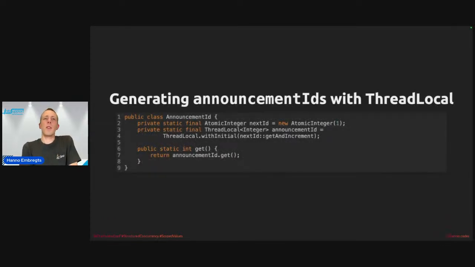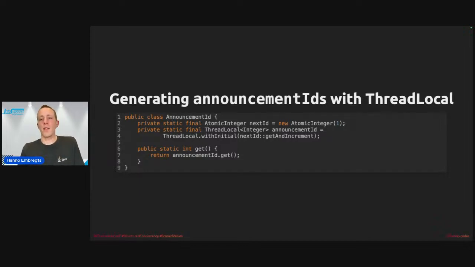To give you an example in the restaurant domain again, I've created an AnnouncementID class that actually ties the announcement that the waiter does to the output that the chef in my code also does. I'll show you the example in a few minutes. But first, let's look at this class for a bit. So this class generates a unique announcement ID local to each thread.